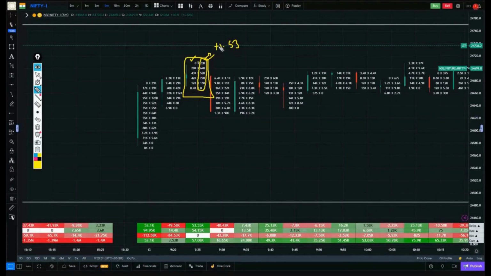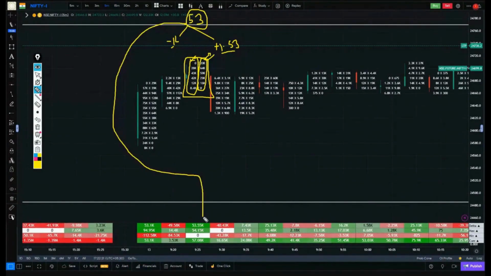Since these are buyers, we will denote it with a plus sign. And then we have added up all the sellers on the left side. The total for this has come out to be around 1 lakh. Since these are sellers, we marked it as negative. If we subtract these two, what will we get? 1 lakh sellers, 1 lakh 53,000 buyers. Now, since the number of buyers is higher, we will put the value of these buyers here inside the green box.